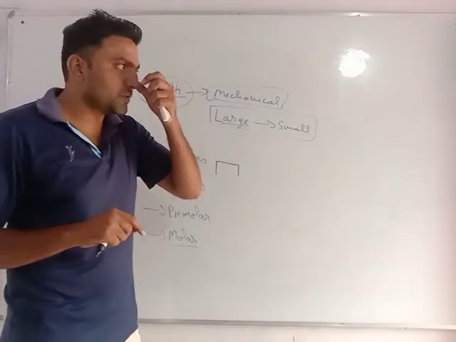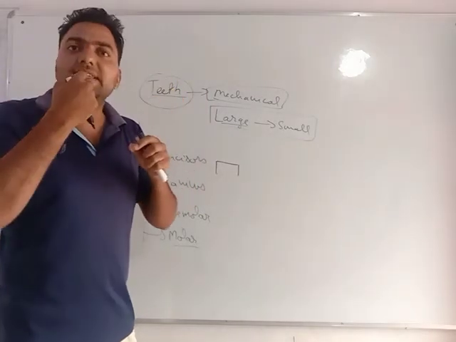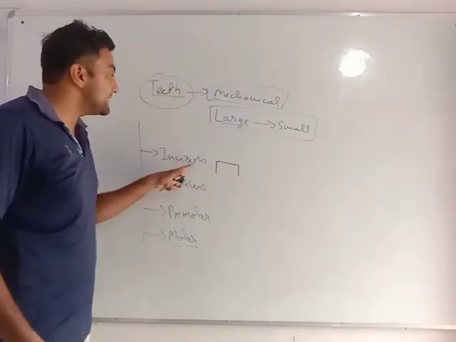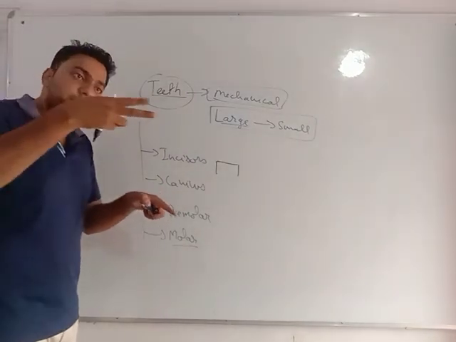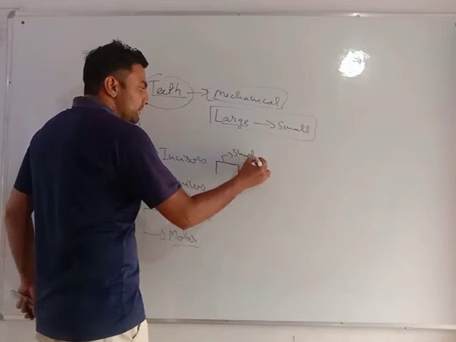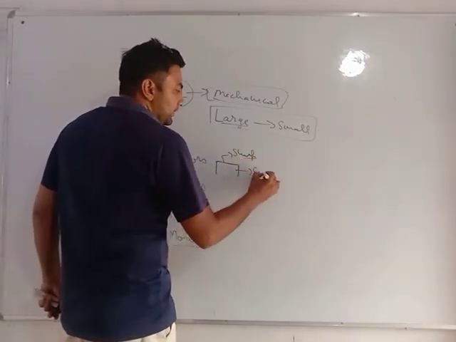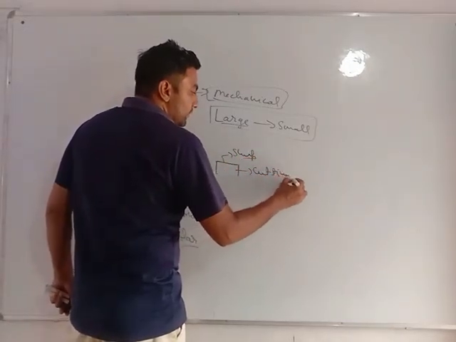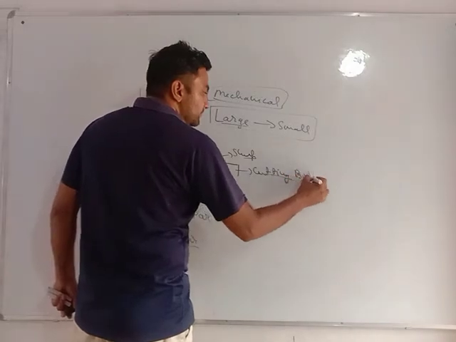You might have seen those rats, they have these teeth very long. Those are incisors. They help in cutting. Incisors are very sharp edged. They help in cutting or biting the food.